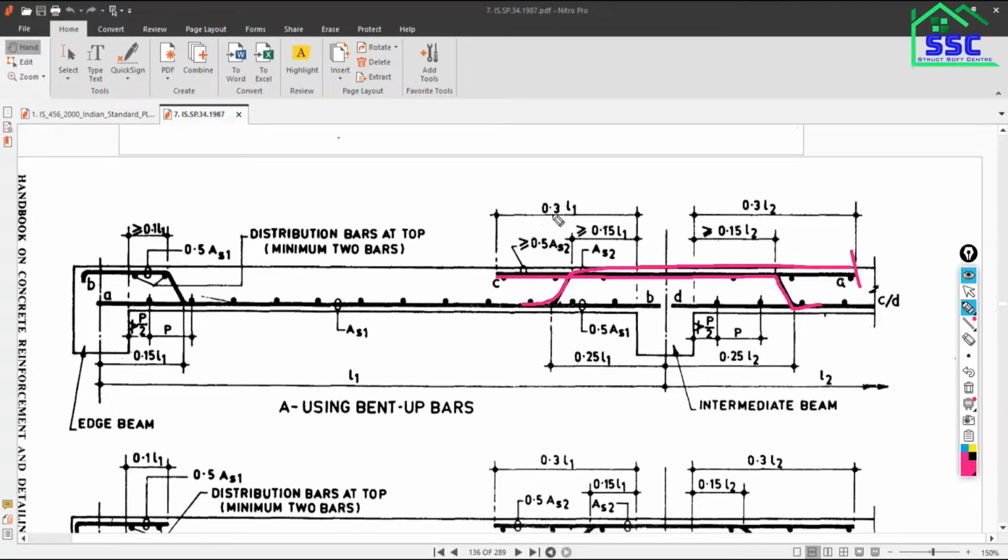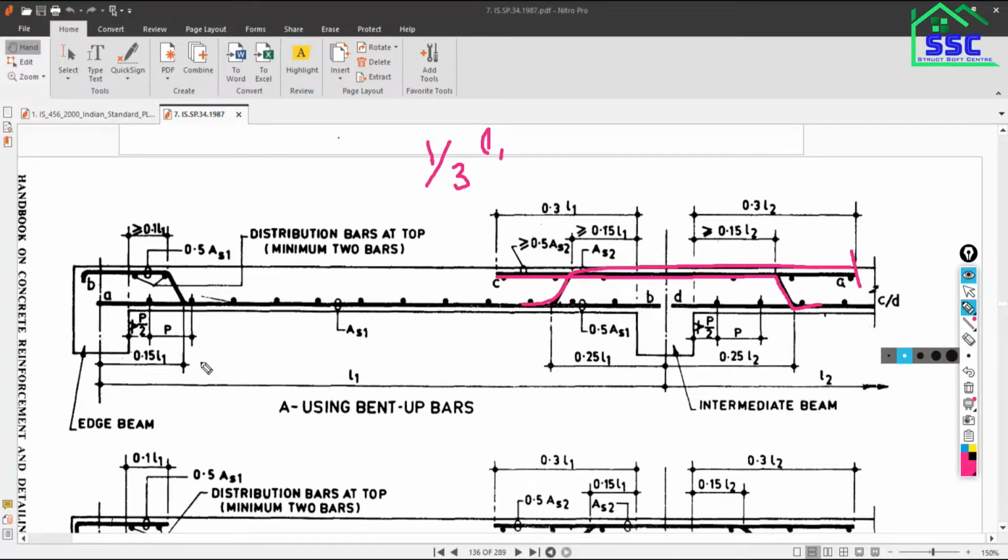And the spacing is what? 0.3 L1 and 0.3 L2. This means one third of your clear effective span: one third of your effective span L1, one third of your effective span L2. Up to that distance, you have to take this bent up bar. Up to that point, you have to extend this bent up bar. Is that clear?